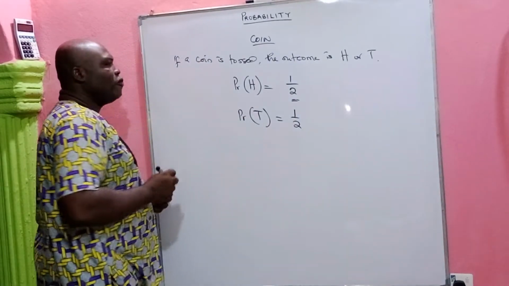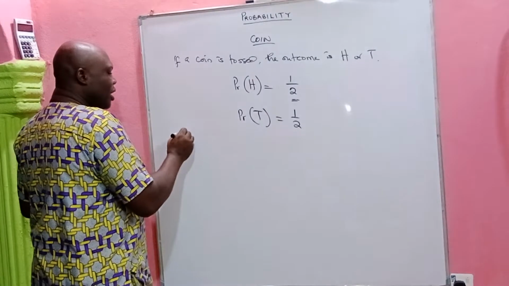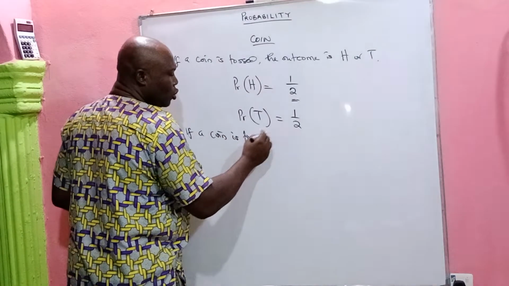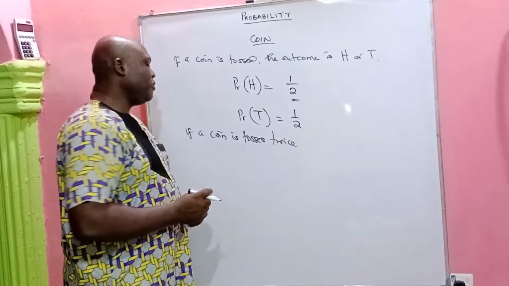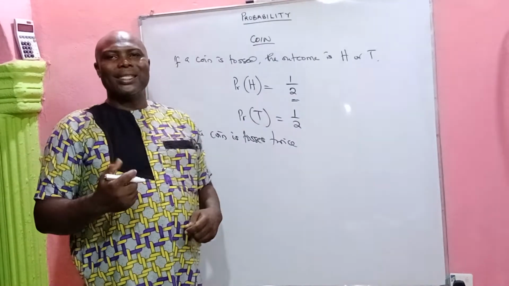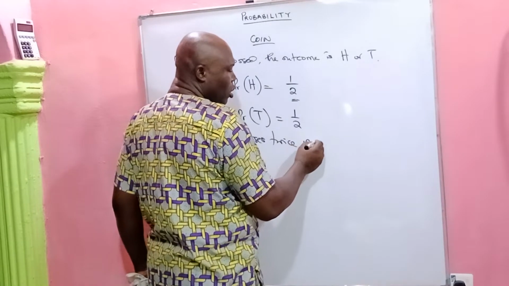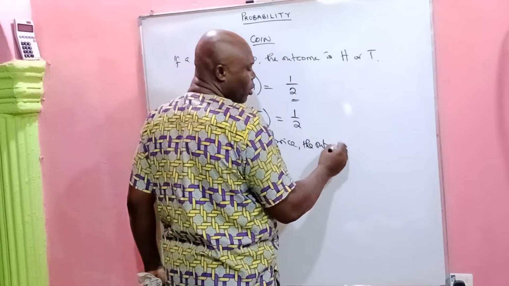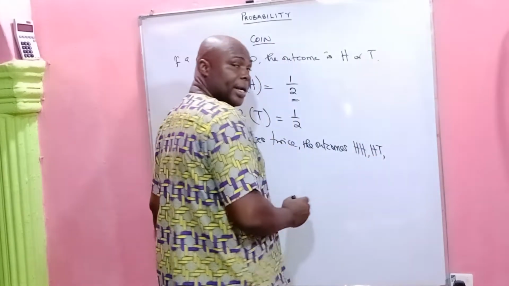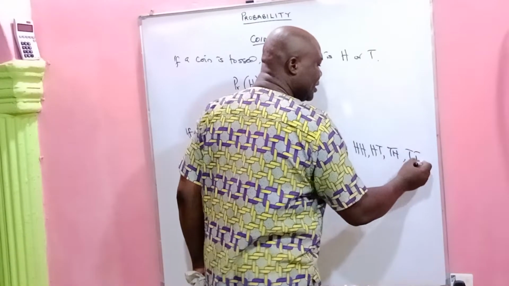All right, so if we are to go into a coin being tossed twice. Now, if a coin is tossed twice, that is, if you take a single coin and you toss it twice, or you take 2 coins and toss it once, you're expected that the possible outcomes will be either a head and a head appearing, or a head and a tail appearing, or a tail and a head appearing, or a tail and a tail appearing.